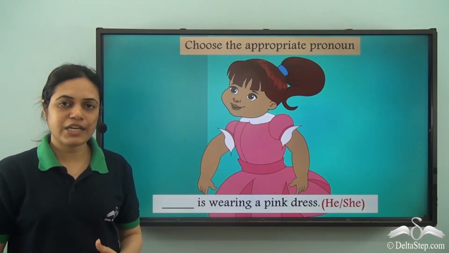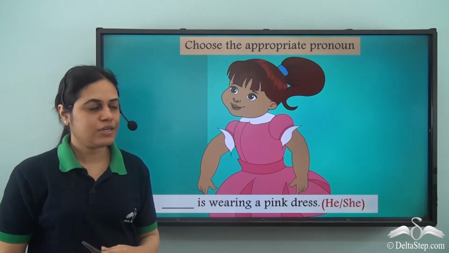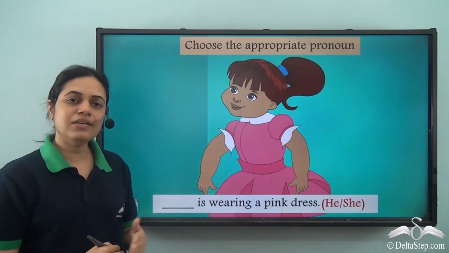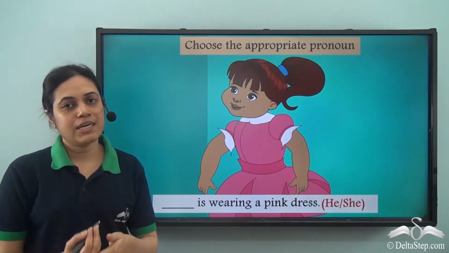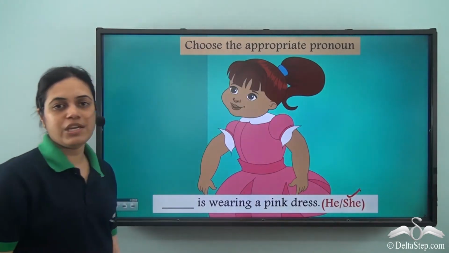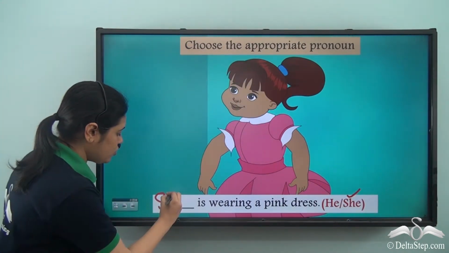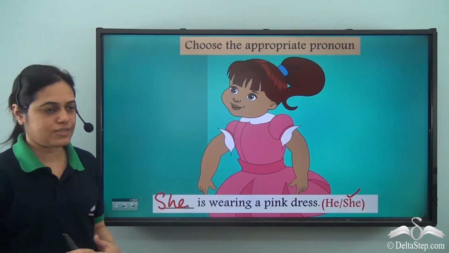Now choose the correct pronoun. Dash is wearing a pink dress. So as we can see, this girl is wearing a pink dress. The options are he or she. He is used for masculine gender. She is used for feminine gender. So the correct option will be she is wearing a pink dress.